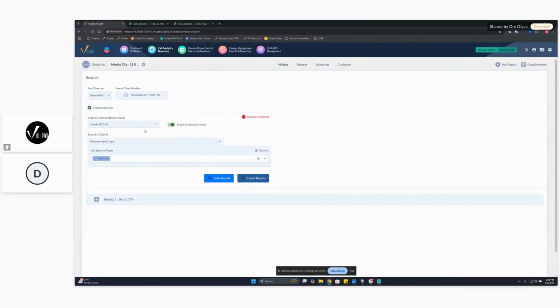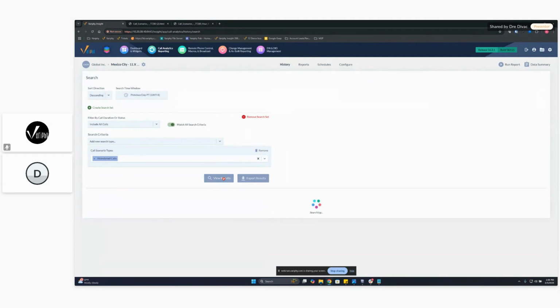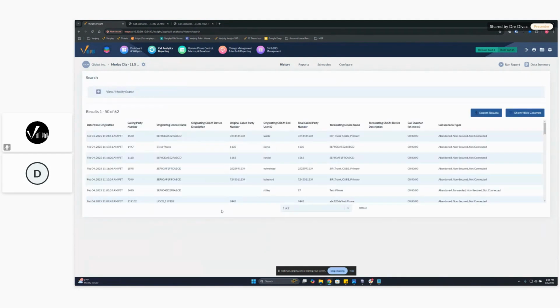You could also do this quickly. If you're just looking for a quick look at some of these types of calls, you can hit abandoned calls. We're looking at previous day here. We're going to pull up all those abandoned calls that happened. We had 62 abandoned calls yesterday. So nice, easy way of filtering to a specific call scenario that you might be looking for, and abandoned can definitely be an important one.